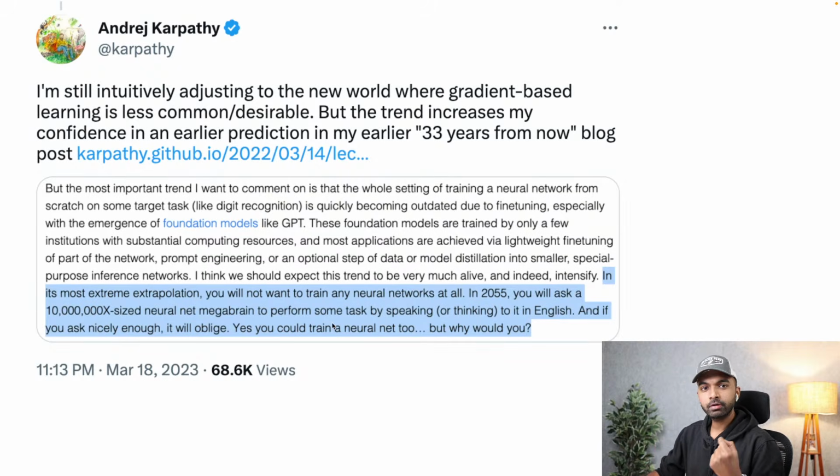And he writes in one of his previous blogs that in its most extreme extrapolation, you will not want to train any neural networks at all. In 2055, you will ask a huge neural net megabrain to perform some task by speaking or thinking to it in plain English. And we have almost gotten there with GPT-4 and some of the other exciting models. And if you ask nicely enough, it will oblige. And you could train a neural net too, but would you? Would you have to? And that is what we have done at Jovian.